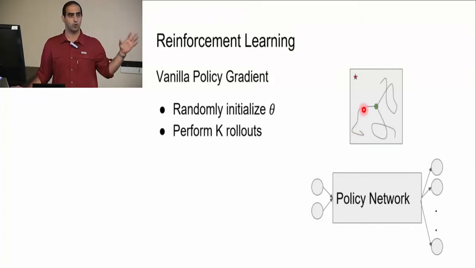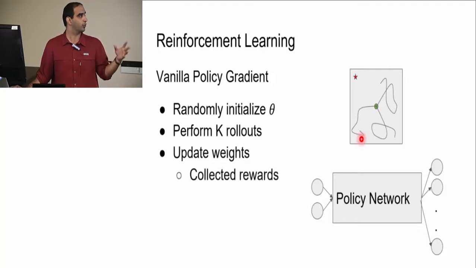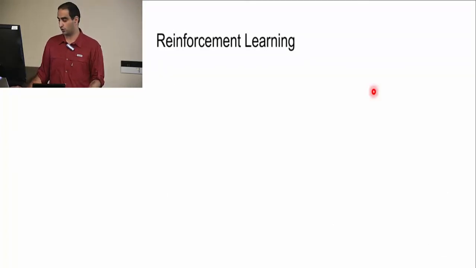We do k different rollouts, and our agent performs differently in that environment. And after the rollout is done, we can see what our reward is. So for example, here we are very far from the goal, so probably that wasn't a good trajectory to take. And then we update our weights based on the rewards from those trajectories which we sampled, and we repeat this. We probably end up with better rollouts, and we learn to do good rollouts and not to do bad rollouts. And eventually our agent learns to move toward the goal.